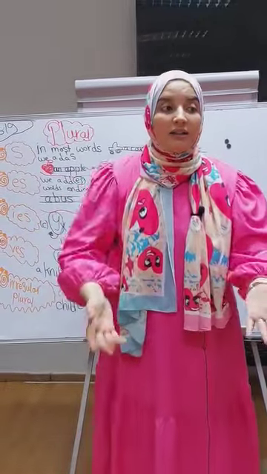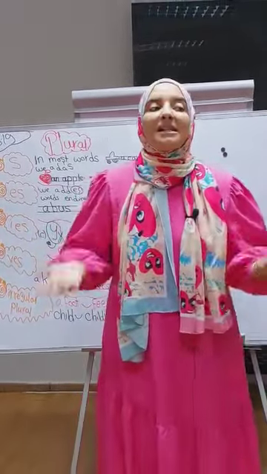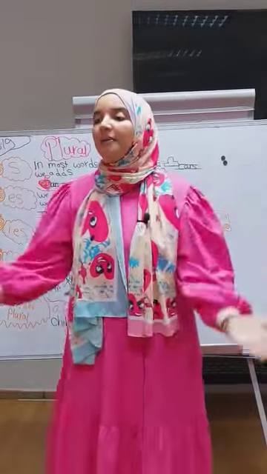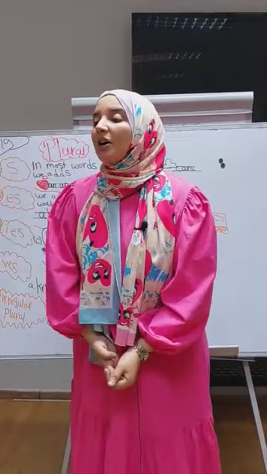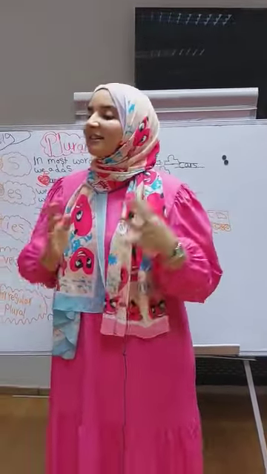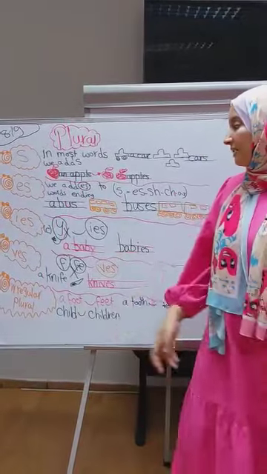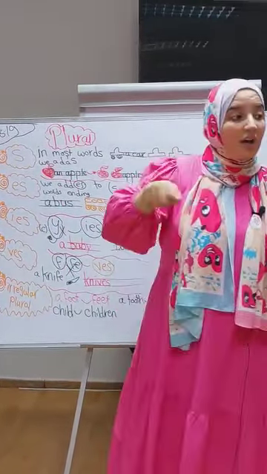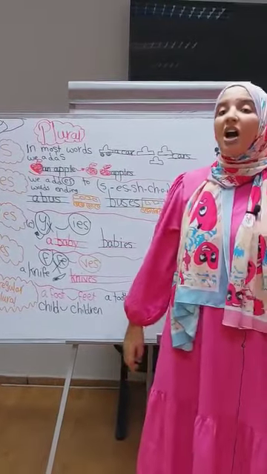More than one, buses. A box, more than one, boxes.